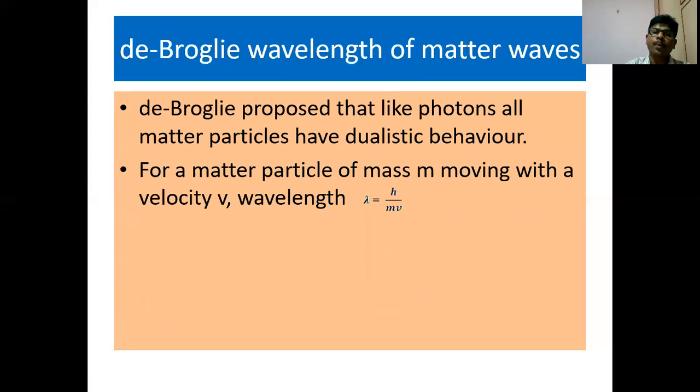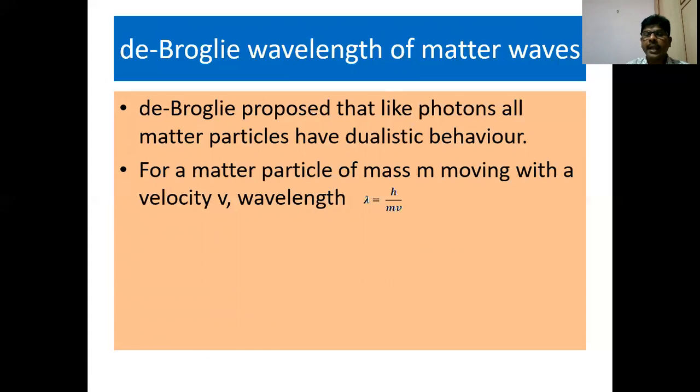Now, de Broglie proposed that, like photons, all matter particles have dualistic behavior. For a matter particle of mass m moving with the velocity v, the wavelength is equal to h by mv. So at this point, we got to understand the formula for the calculation of wavelength for a photon and that of other matter particles.